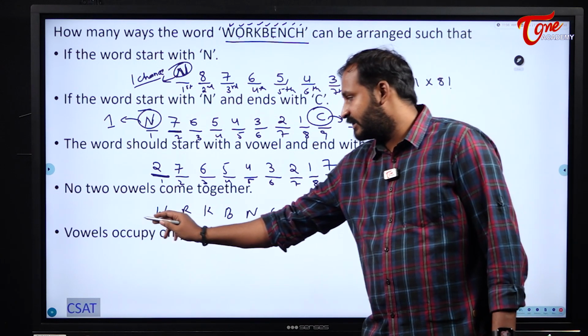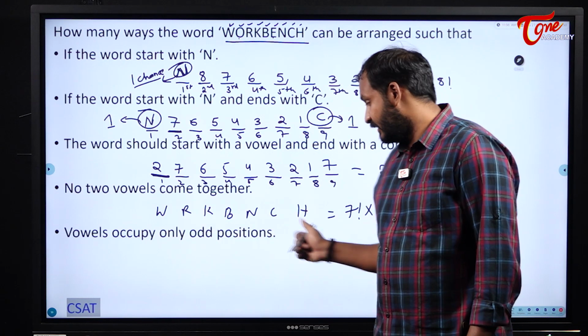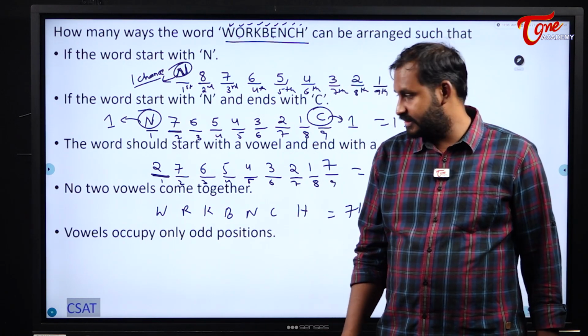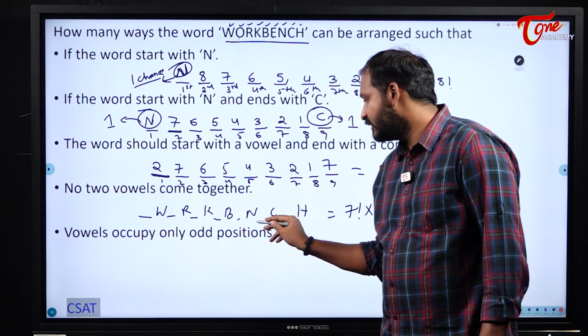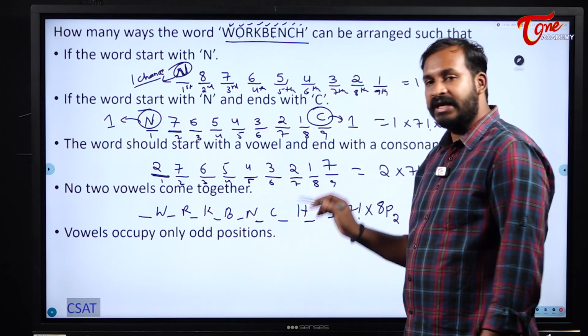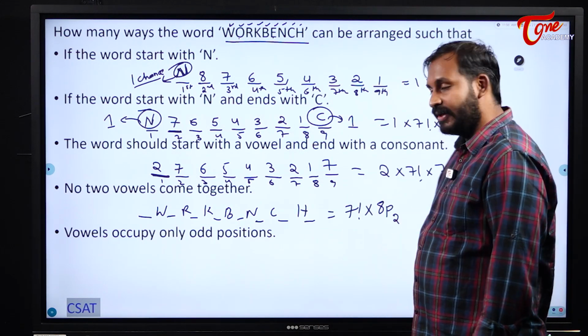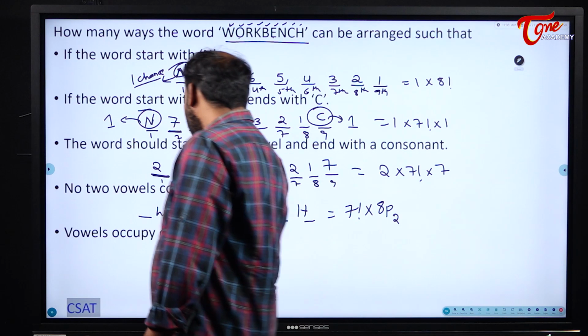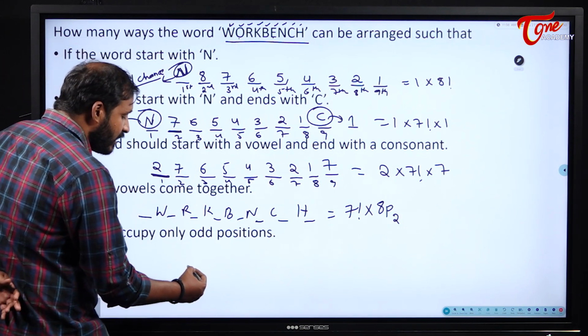Between 7 letters, including starting and ending, how many gaps will I have? 8 gaps. See here, 1, 2, 3, 4, 5, 6, 7, 8. In these 8 gaps, I can fill these 2 vowels anywhere I want. So, 7 factorial into 8P2. Next, vowels occupy odd positions. Vowels occupy odd positions. So, total how many letters do I have?